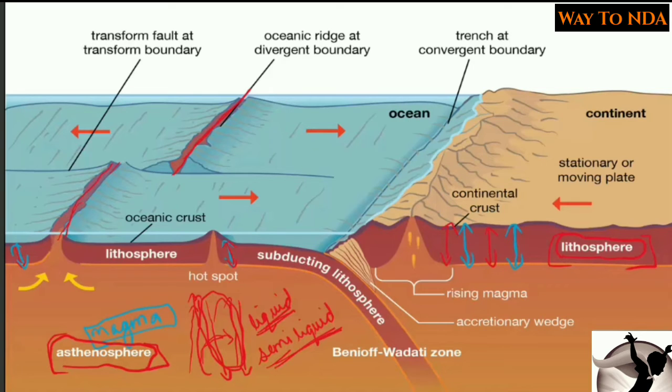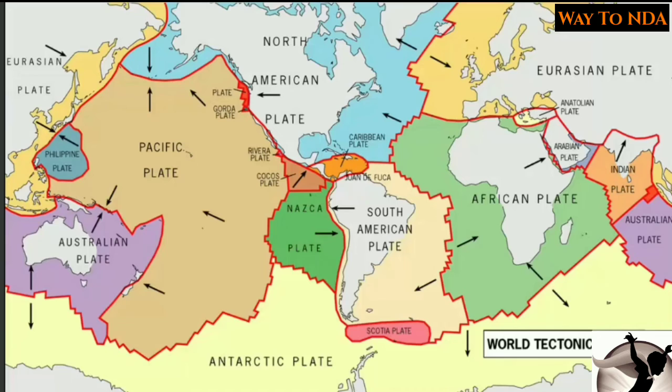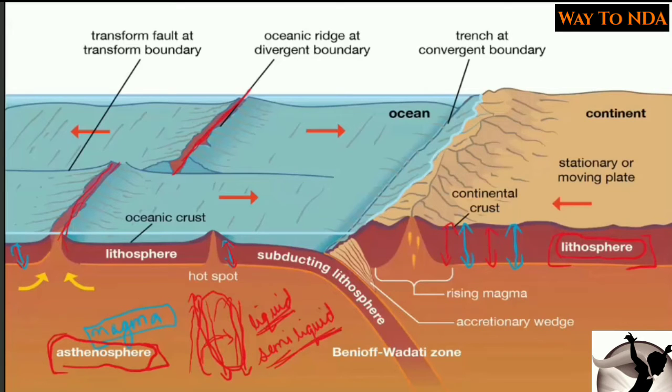Okay, so because of these cracks, our lithosphere got divided into many plates. So here you can see we have different types of plates. Below these plates there is asthenosphere, convection currents are going on. So these are the different plates. So here you will find this is the Pacific plate, this is the North American plate, this is the Nazca plate, this is South American plate, this is African plate, here is our Indian plate, this is Australian plate, this is Eurasian plate.